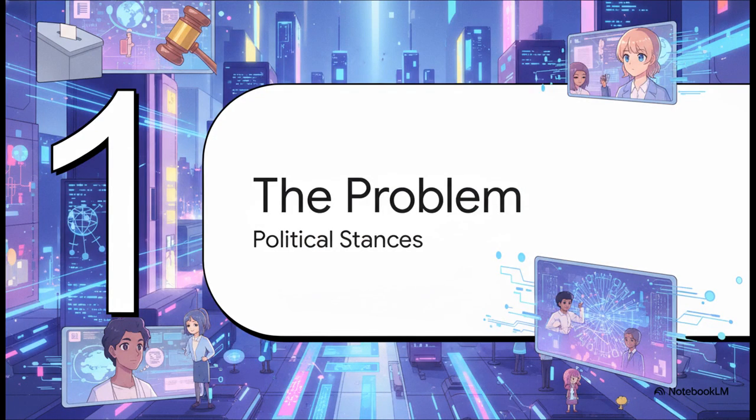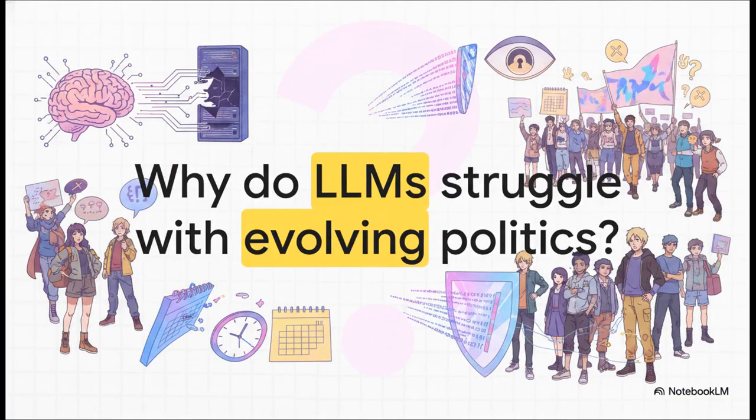Section 1. The political stance problem. To really understand the solution here, we first have to understand the blind spot. Why do large language models actually struggle with rapidly evolving political events? Well, the answer lies in how political opinions work in the real world. They are heavily implied. We're talking sarcasm, hyperbole, inside references, you name it. And LLMs struggle with this because their training data is static. They have a hard cutoff date.